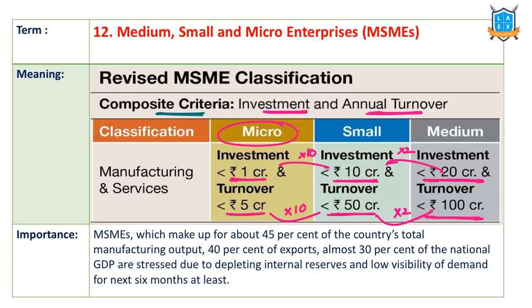And why are MSMEs important? MSMEs contribute about 45% of India's manufacturing output, 40% of India's exports, 30% to the national GDP, and large numbers to the employment. That's why MSMEs are very important to India.